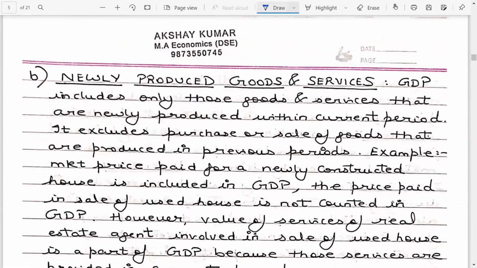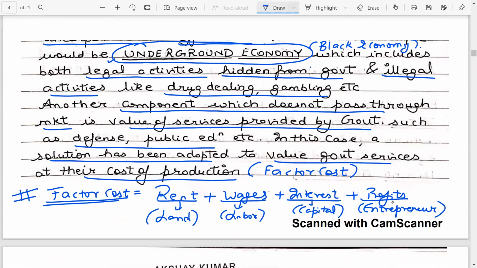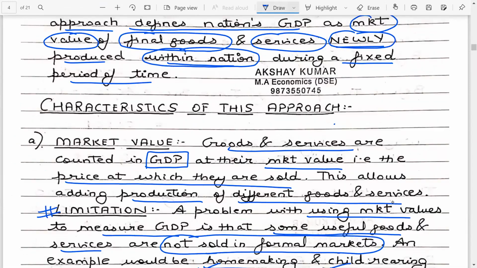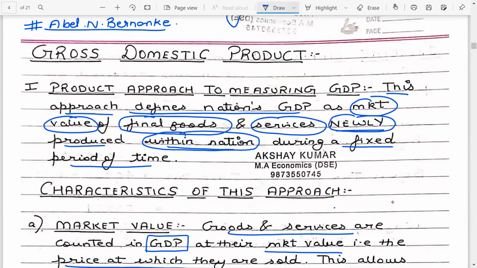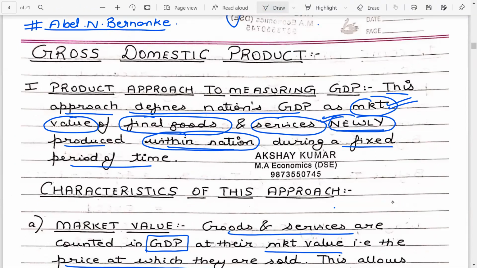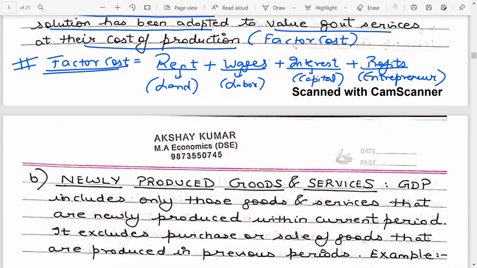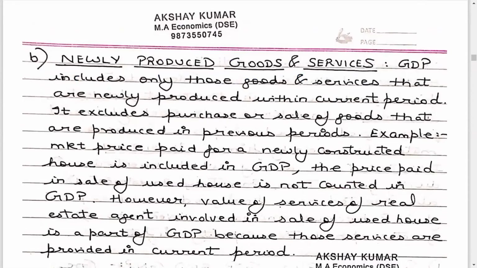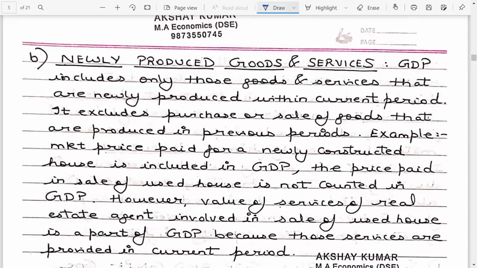So now I am explaining point B, newly produced goods and services. So you can clearly see the points which I have circled in the beginning. We have talked about market value in depth. Now we talk about newly produced final goods and services. That's our next point. Okay, so point B you can see on your screen, explained in depth.